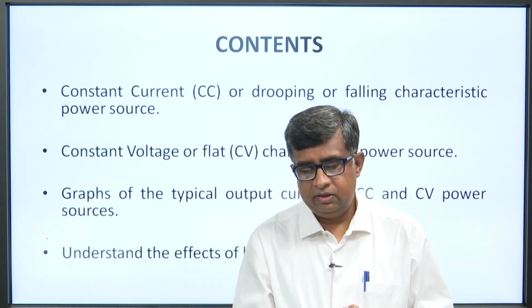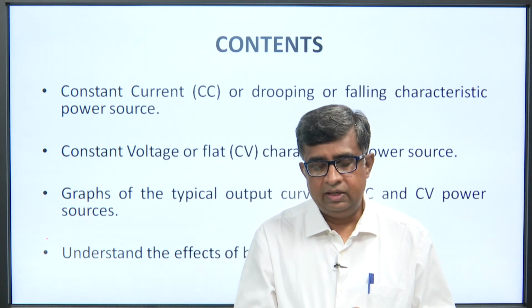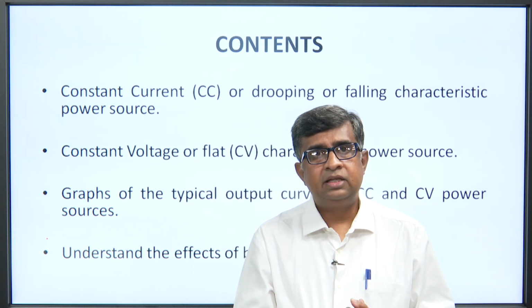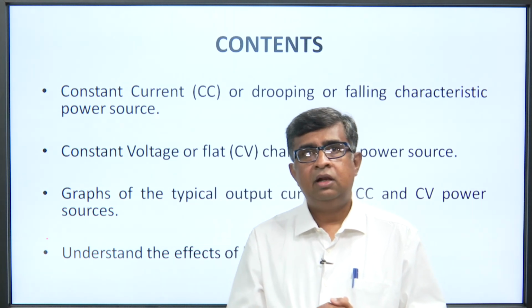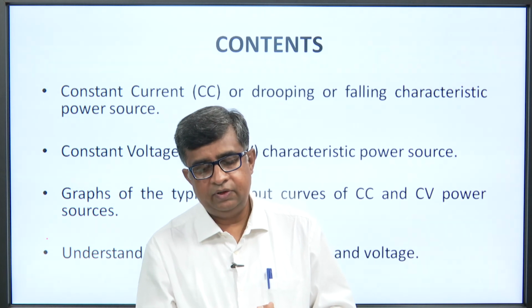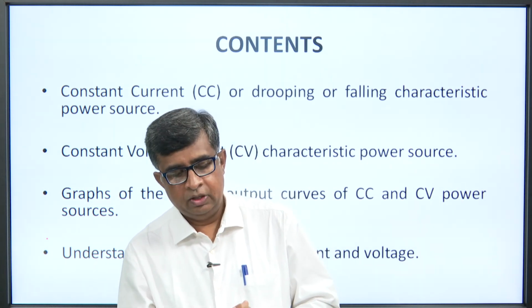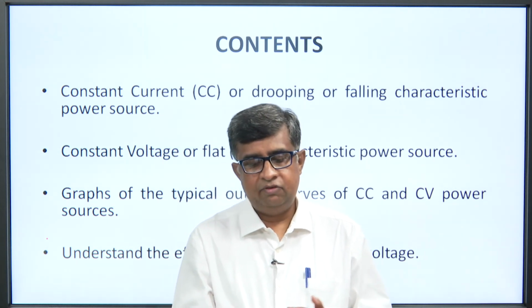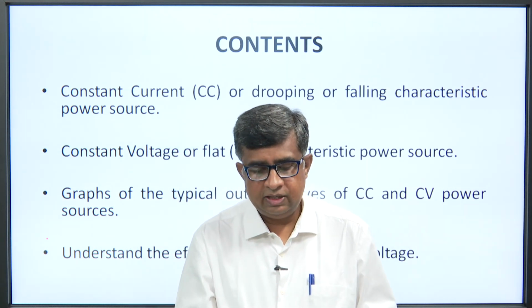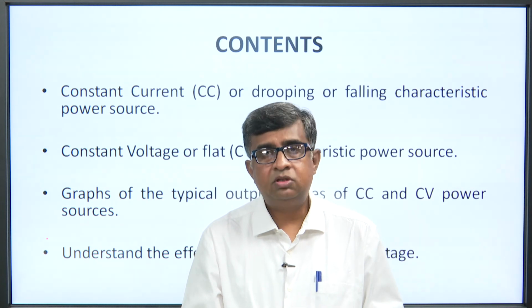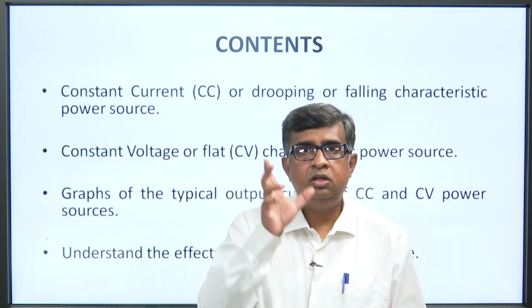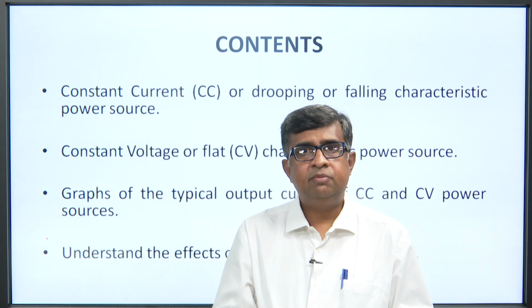The third thing which we are going to understand today is graphs of typical output of constant current and constant voltage power sources, and we will understand the effect of both current and voltage on the arc which is coming out.